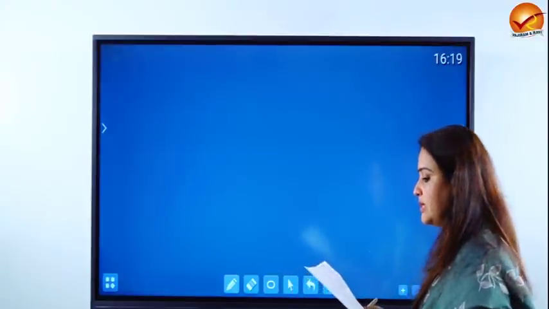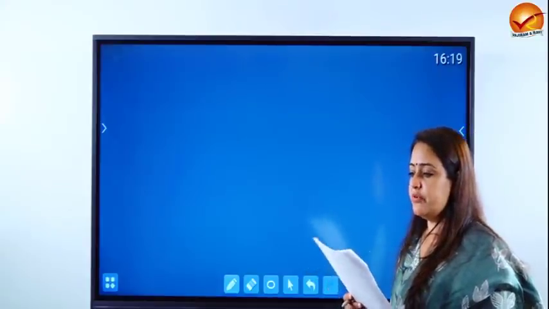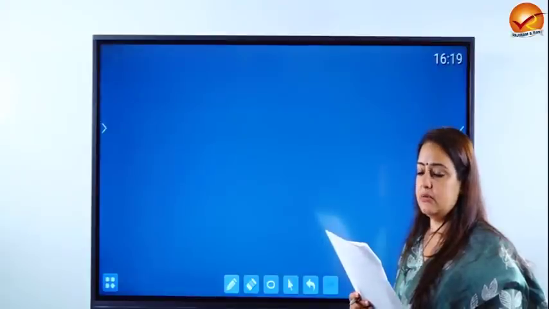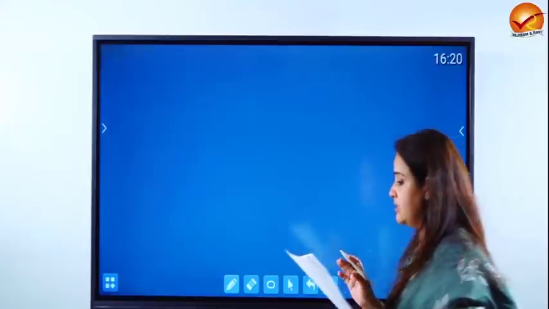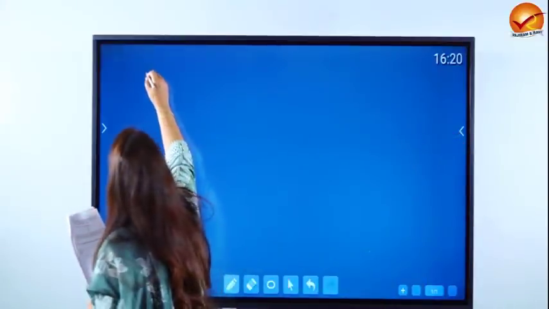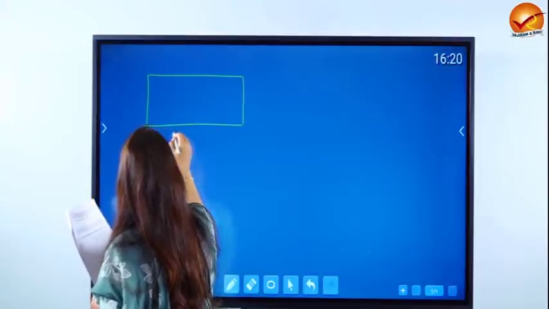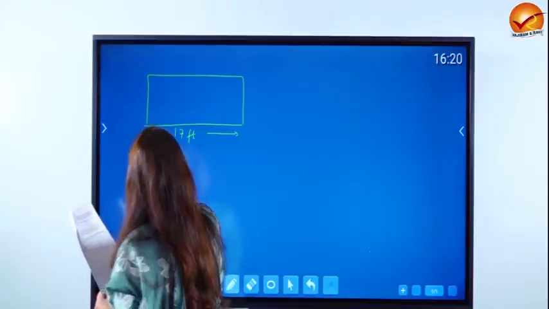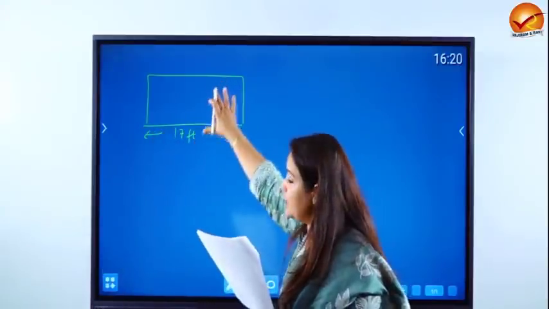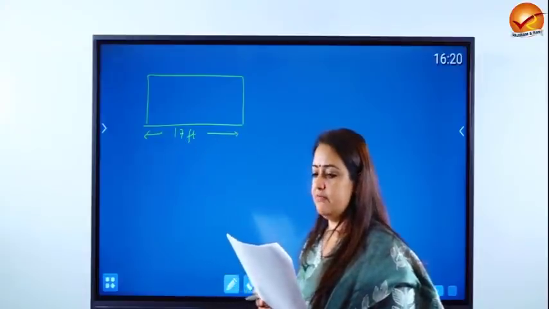So what does the question say? The question says, UPSC maintenance section has purchased sufficient number of curtain cloth pieces to meet the curtain requirements of its building. The length of each piece is 17 feet. There are many pieces of cloth that the maintenance department has purchased, and the length of each piece is 17 feet.